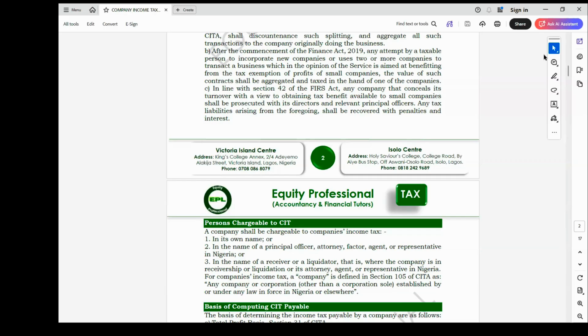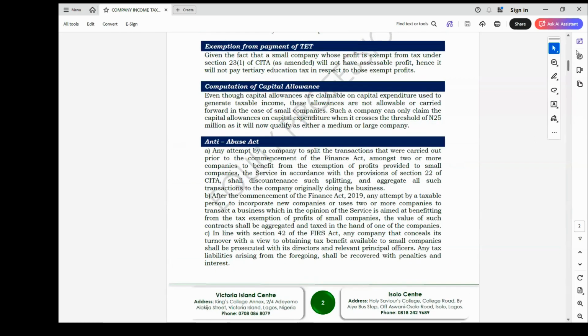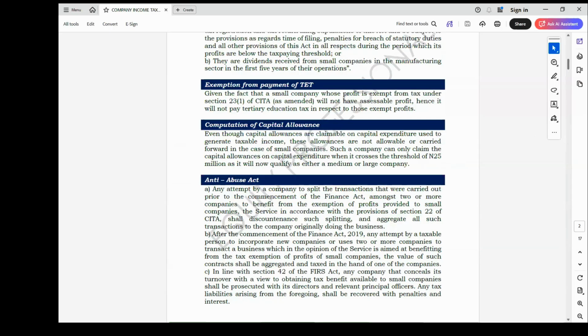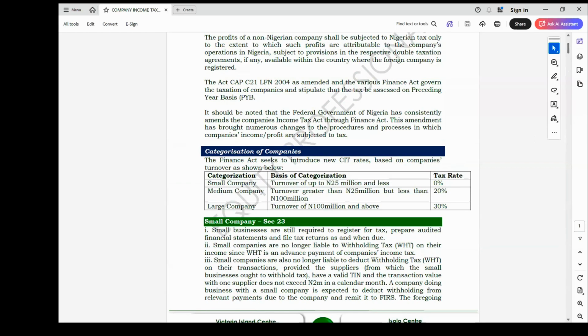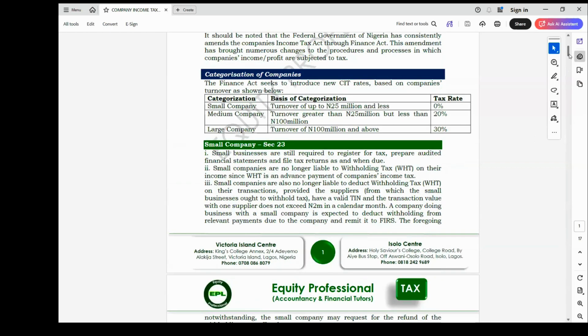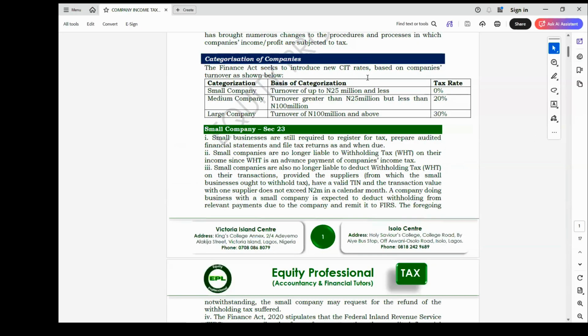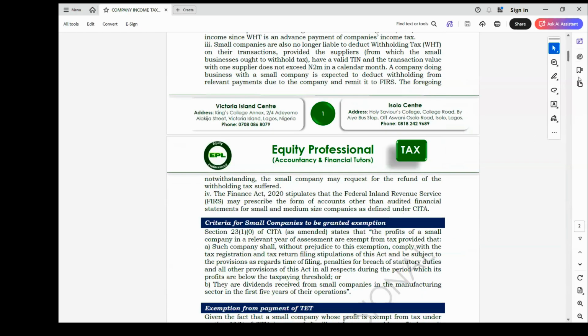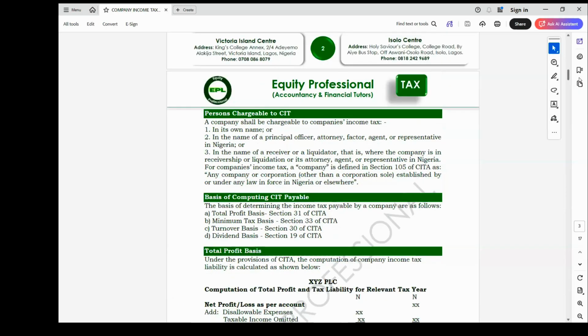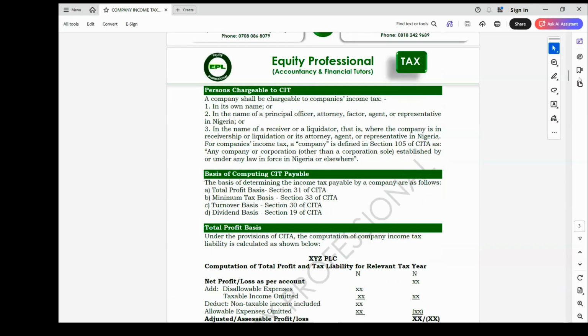So for the other category of company, beyond small companies, we have medium or large companies. The process of determining tax for medium and large companies is the same.